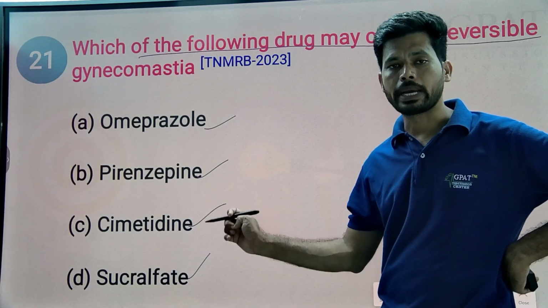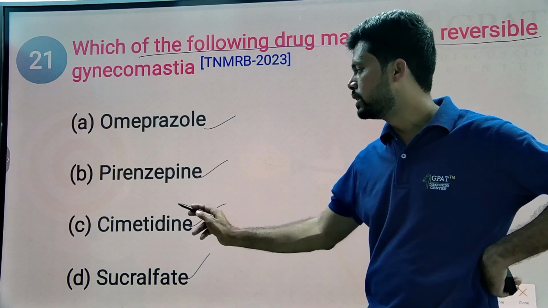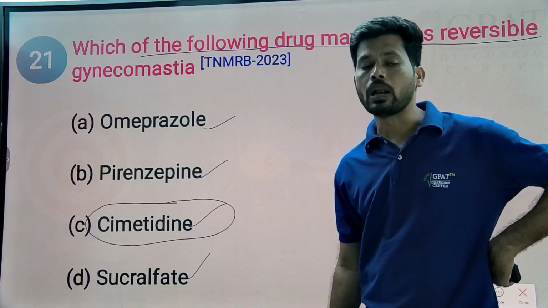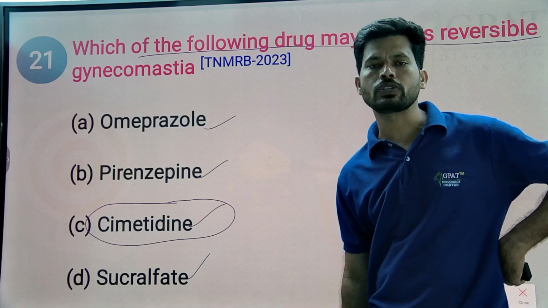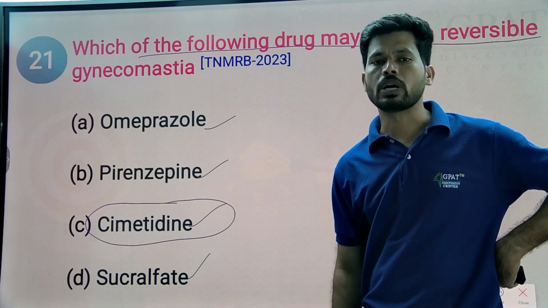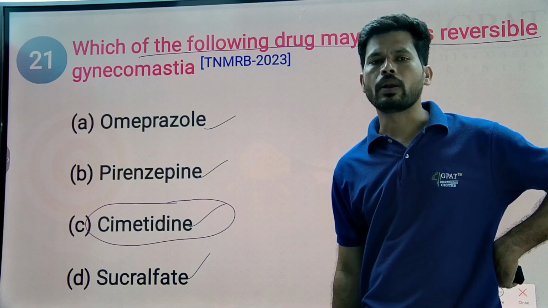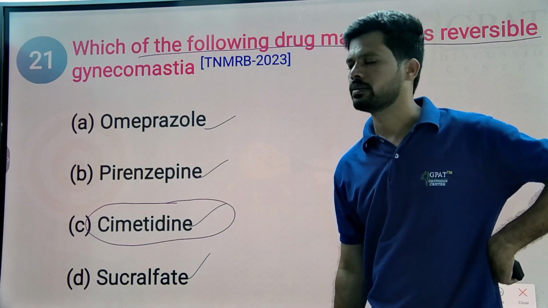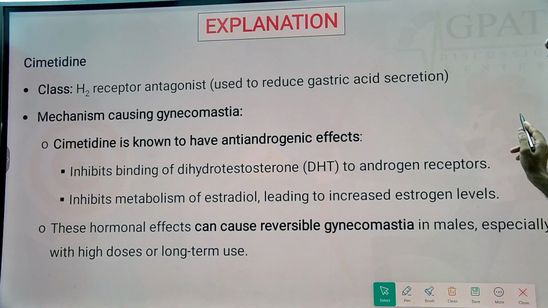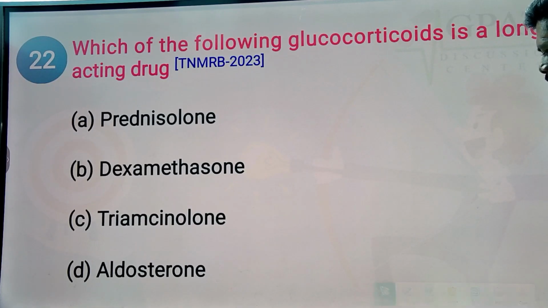So gynecomastia is a common problem with cimetidine, an H2 receptor blocker. It may also interfere with testosterone function in males and increase the dominance of estrogen. Because of that, abnormal enlargement of breast occurs in males. Okay, the answer is simply cimetidine, which causes reversible gynecomastia. Next.